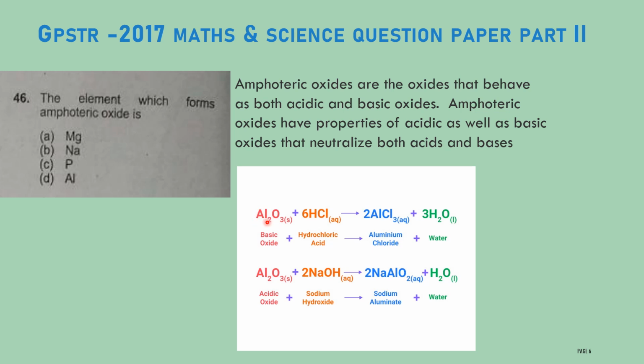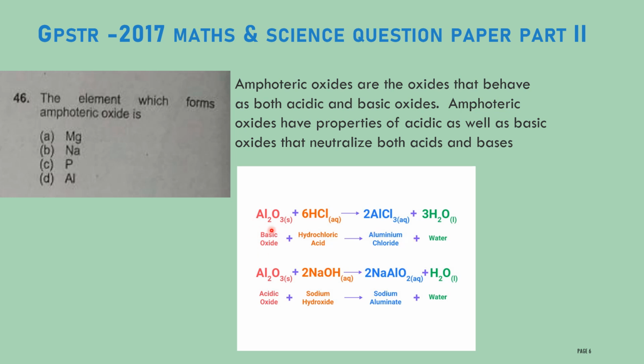Here aluminium oxide reacts with hydrochloric acid, and you will get aluminium chloride and water. In this case, aluminium oxide behaves as a base, and a base reacting with an acid gives salt and water. This type of reaction we call a neutralization reaction: acid reacts with base to give salt and water.